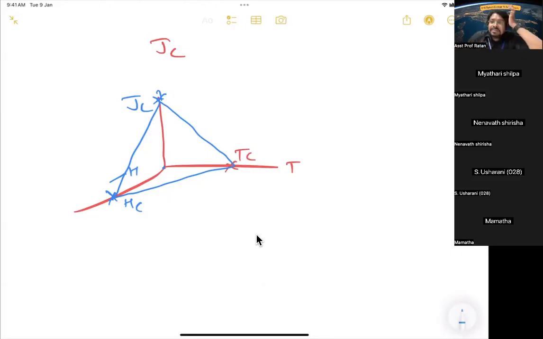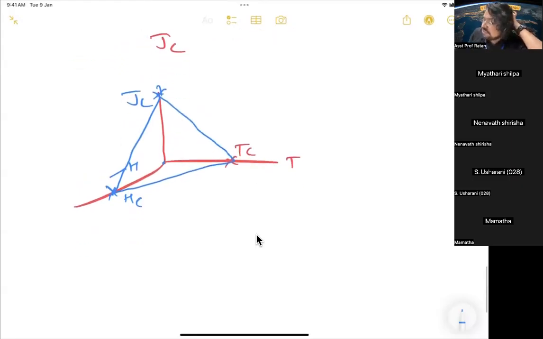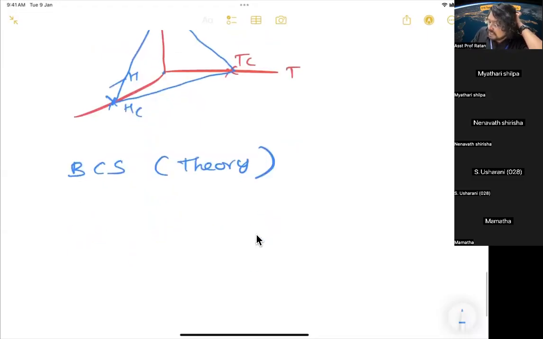The theoretical explanation, a reasonable explanation, was given by three scientists. The famous theory is called BCS theory. It gave an explanation for superconductivity. What is BCS? B means Bardeen, a famous scientist. C means Cooper.